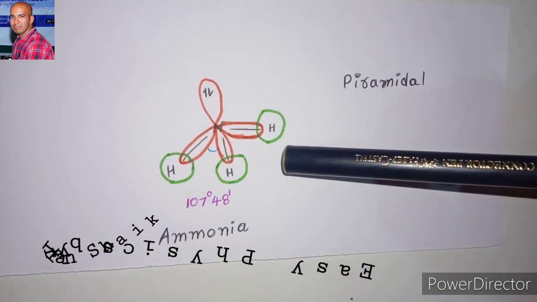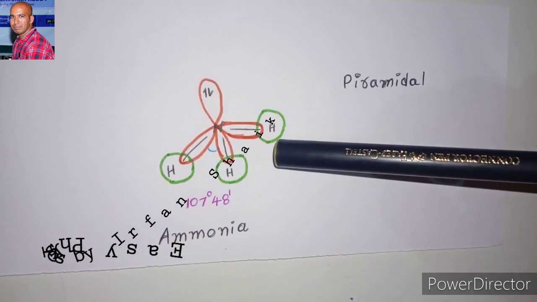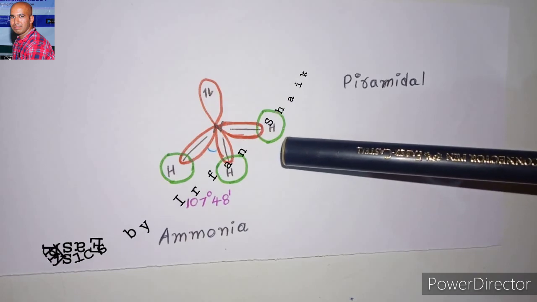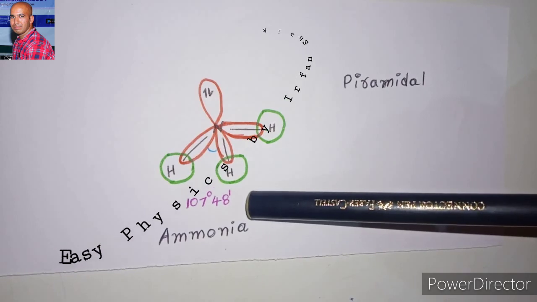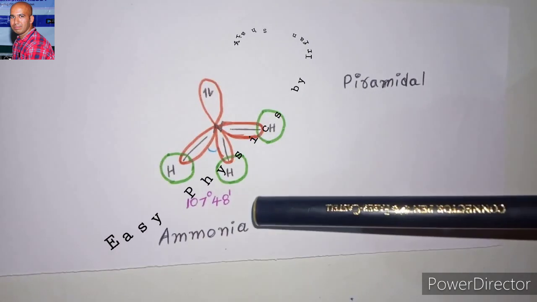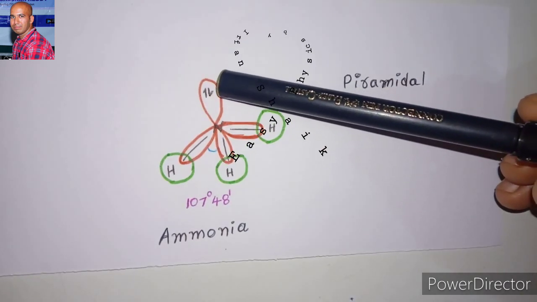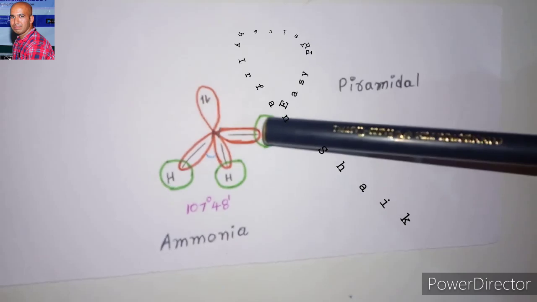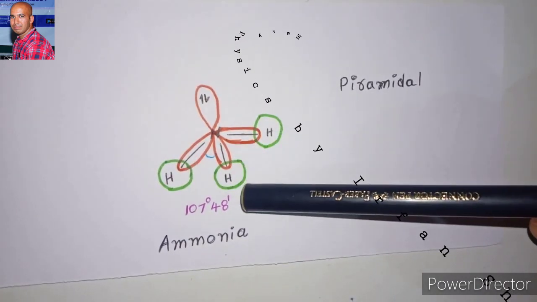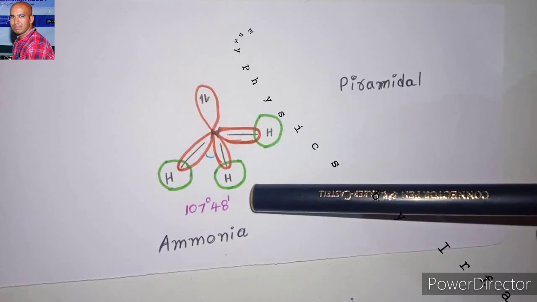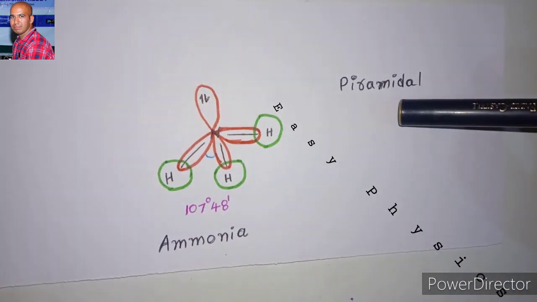So now, as per theory, the bond angle in ammonia should be 109 degrees 28 minutes, but the actual bond angle is 107 degrees 48 minutes. Why has it decreased? Because of the repulsion force between this lone pair of electrons and these bonded pairs. So because of this repulsion force, the bond angle has been reduced to 107 degrees 48 minutes, and this shape is called pyramidal.